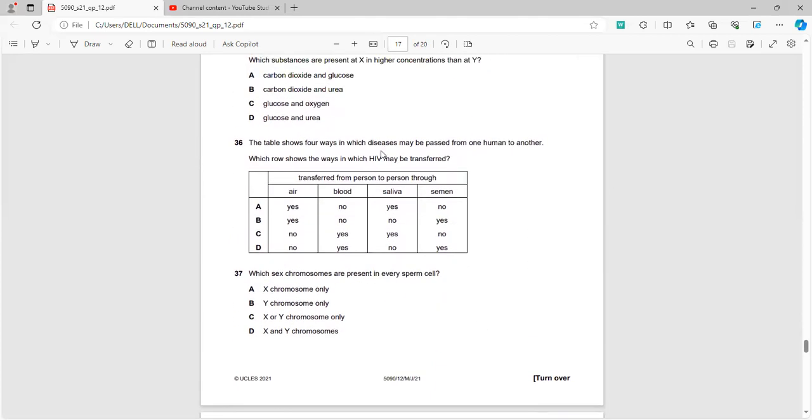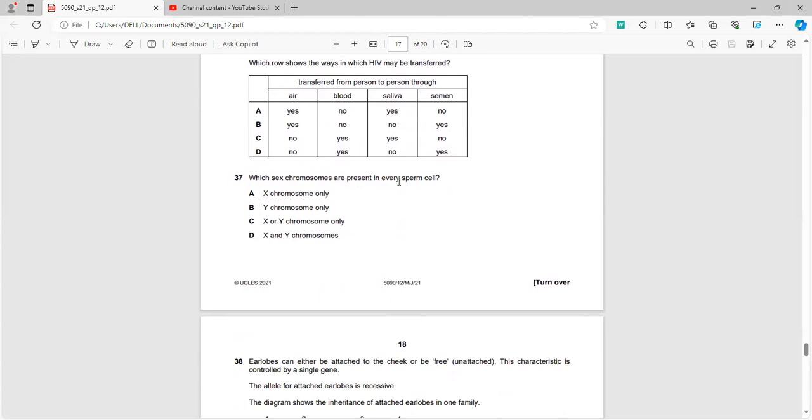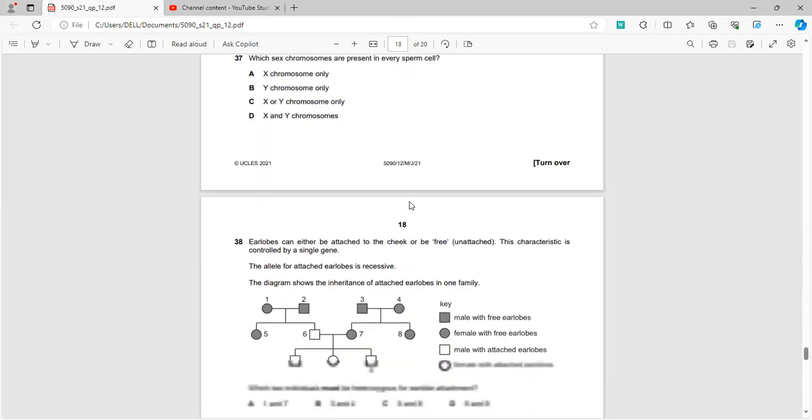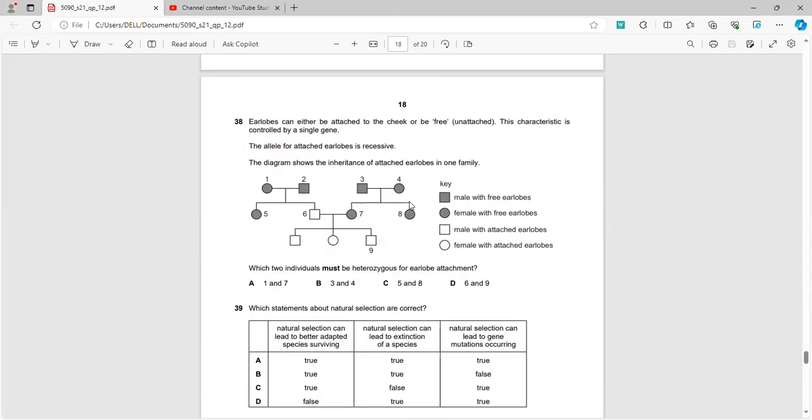Now, HIV is a sexually transmitted disease. It is also spread by blood products and contaminated syringes, so it can only be transmitted through blood or semen. Which sex chromosomes are in every sperm cell? A sperm cell is always a male cell, and it always contains the Y chromosome. The full combination is XY. However, the X chromosome is also present in females.